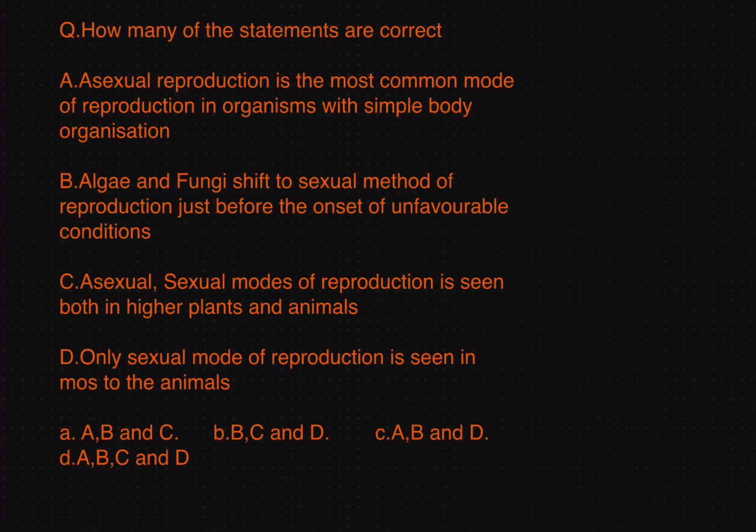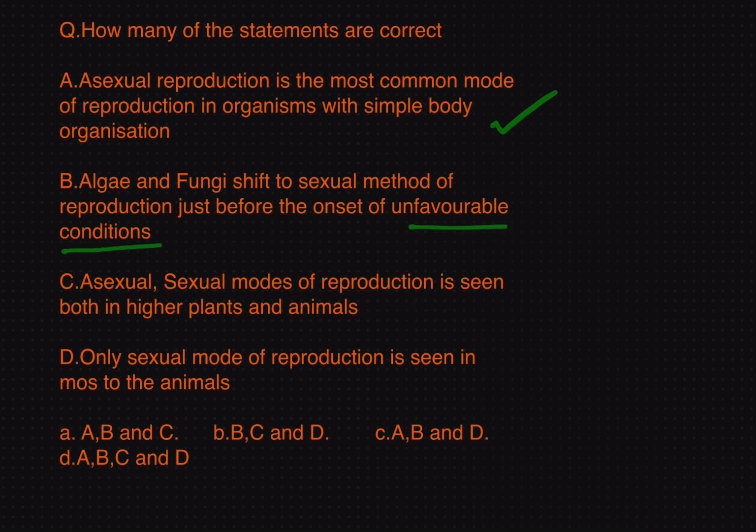Let us solve one more question related to the modes of reproduction. He is asking how many of the statements are correct. Asexual reproduction is the most common mode of reproduction in organisms with simple body organization. Yes. So, we already learned that asexual reproduction is commonly seen in those organisms who have a simple body organization. Now, the second one, algae and fungi shift to sexual method of reproduction just before the onset of unfavorable conditions.